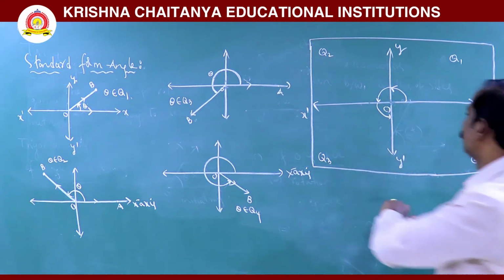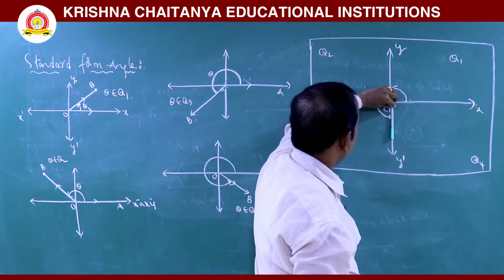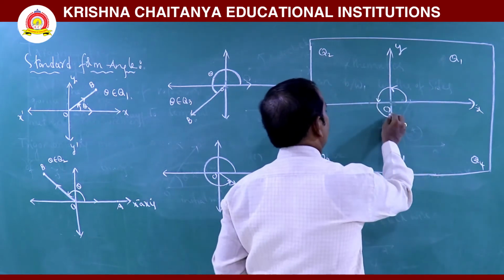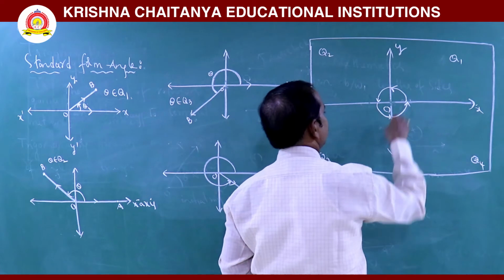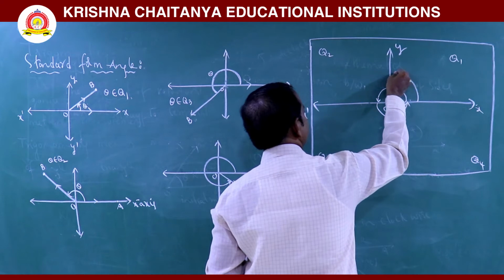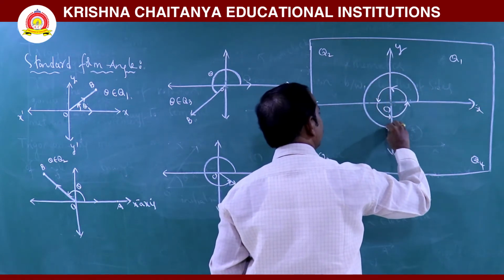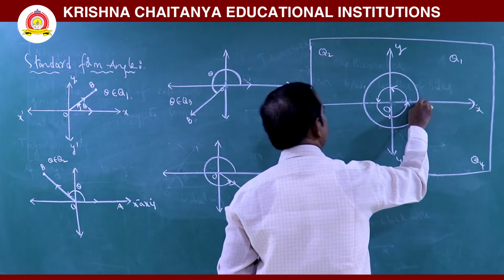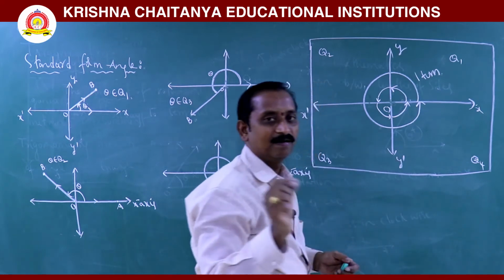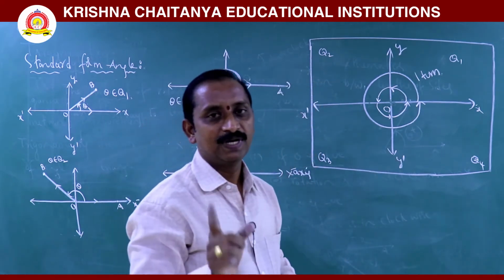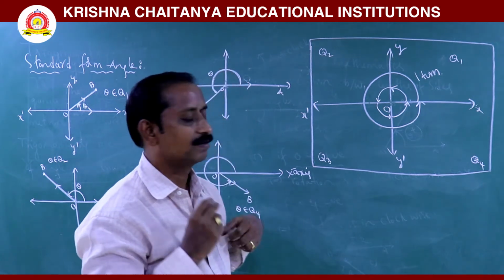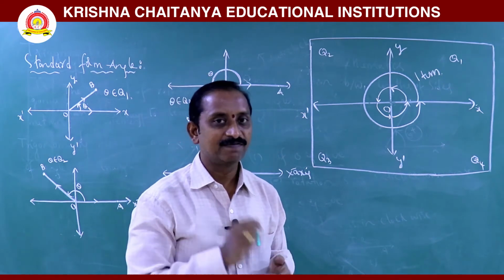And again it coincides with the initial ray. This is called a complete turn. So the rotation is like this and coincides with the same initial ray, so it is called one complete turn, or one cycle. One cycle is 360 degrees. This is the general concept of angle, the standard form of angle.